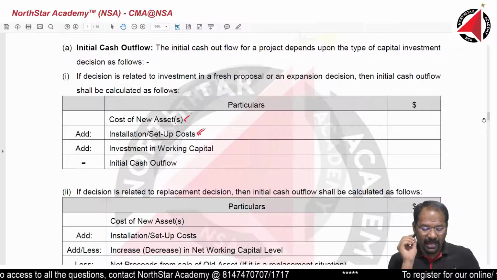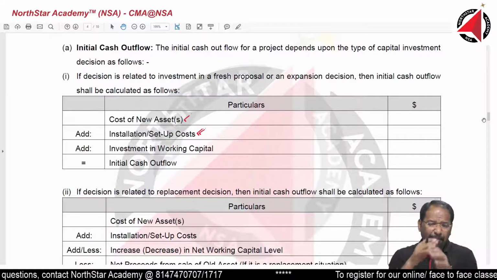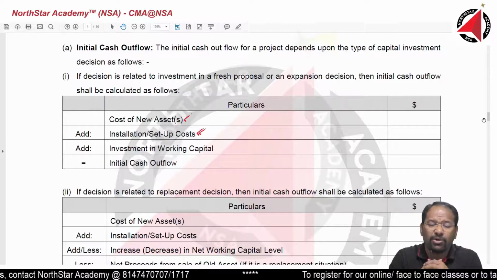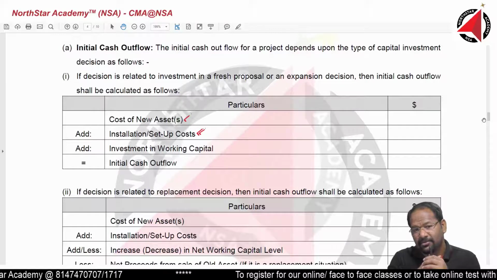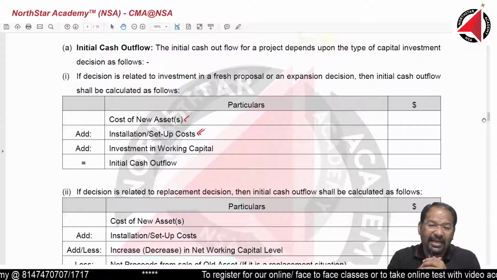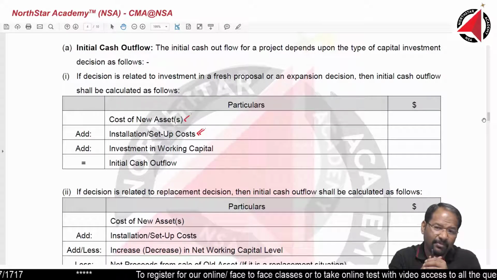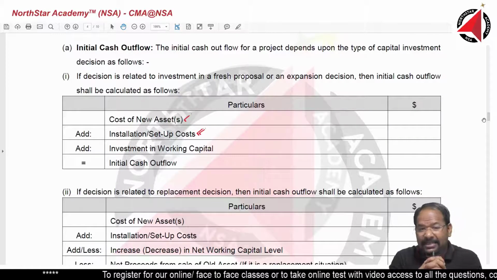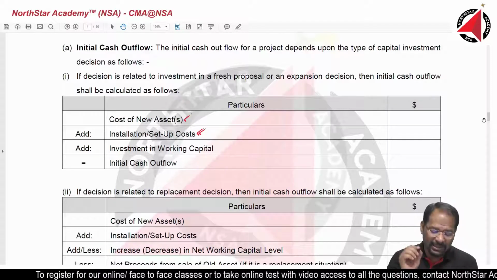Then next, I am going to invest in working capital, because just because I have bought a machinery is not going to start production on its own. I need to buy raw material. I need to have a little cash balance to meet my day-to-day business operations. I need some creditors, I will have some debtors. So all that will be investment in working capital.